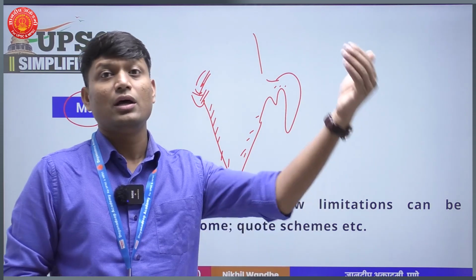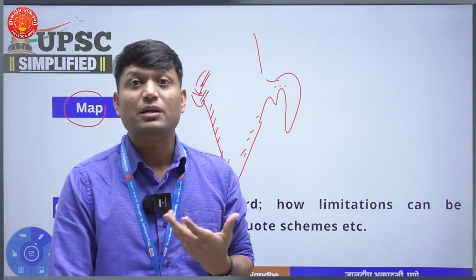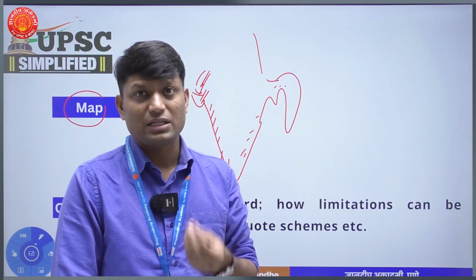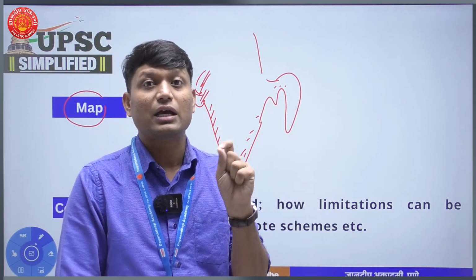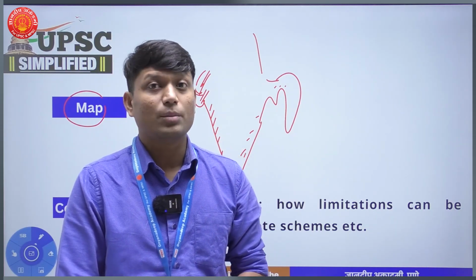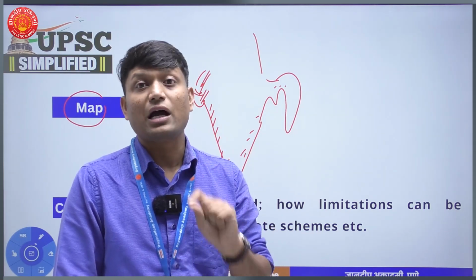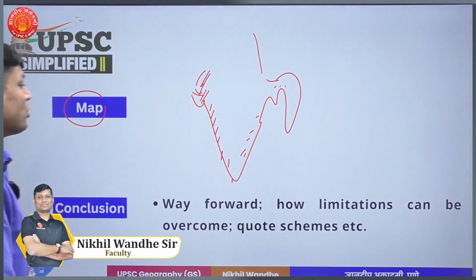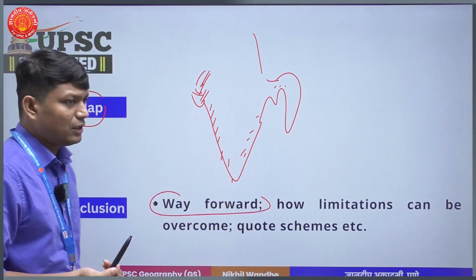Now this can be a question in your prelims as well, or a statement in any prelims question also. So just in the comment box write the answer: which state in India has the highest wind energy potential. I'm not talking about the state which has the highest wind energy production, I'm talking about the state with the highest wind energy potential. So draw all these details on the map, and when it comes to the conclusion, have a way forward type conclusion